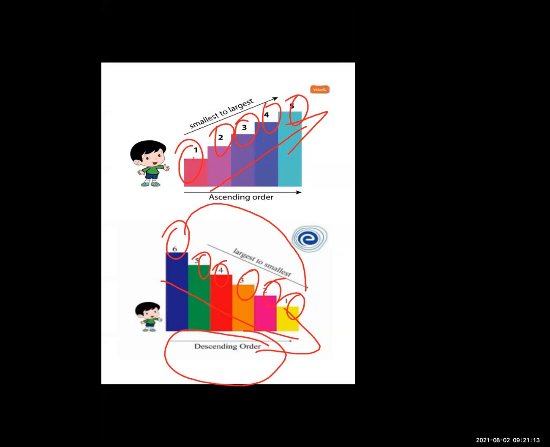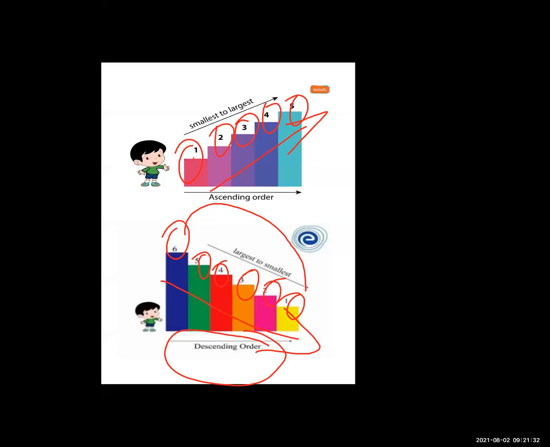Ascending order means what? Smallest to largest. Small number to large number, small number to big number. It is called ascending order. And descending order means what? Big number to small number. Keep it in your mind.